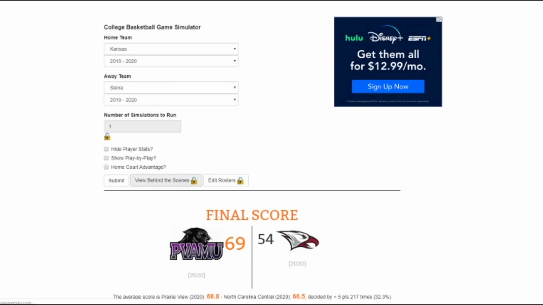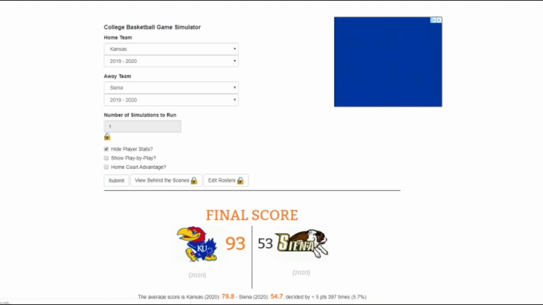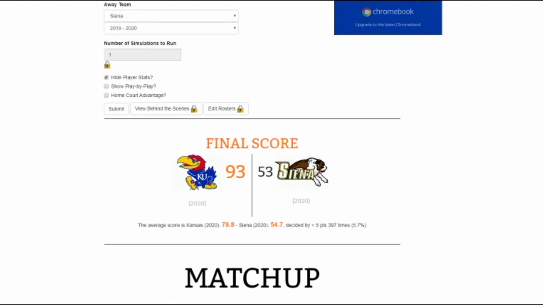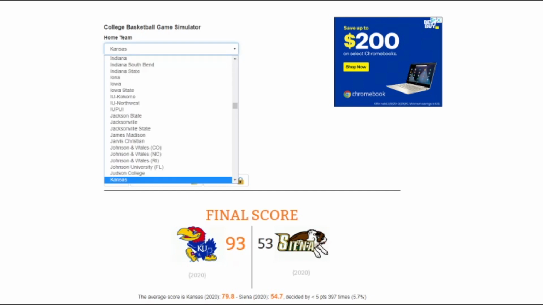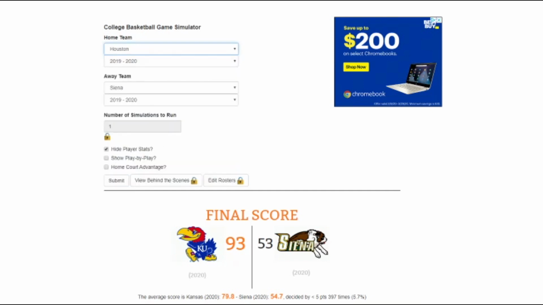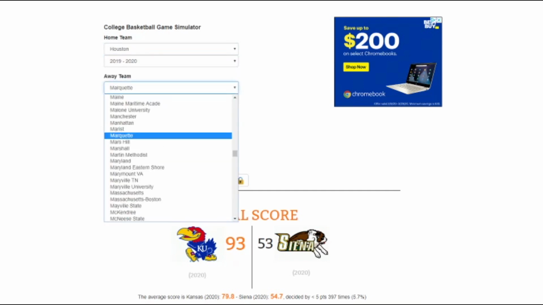So I think this game should be a pretty easy pick. We're going to roll with Kansas here. I think Kansas will actually make a Final Four run this year, unlike previous years in the past. So we're going to go ahead and submit, see what goes on. And of course, Kansas wins by a 40-point margin, 93-53. What else can I say? That's pretty expected.